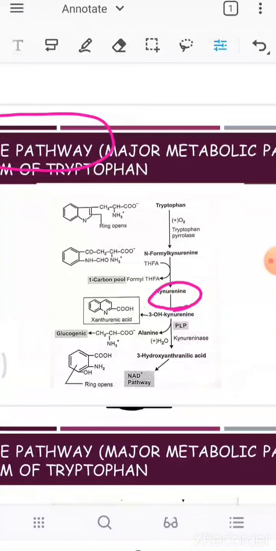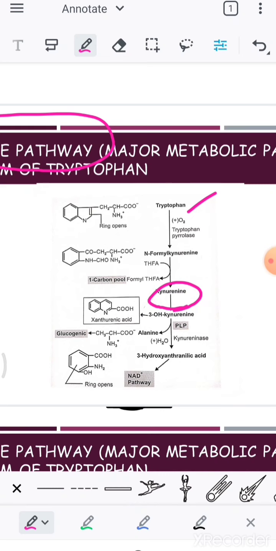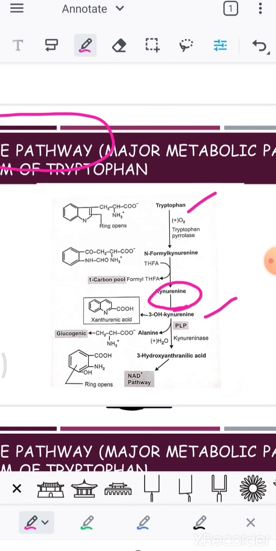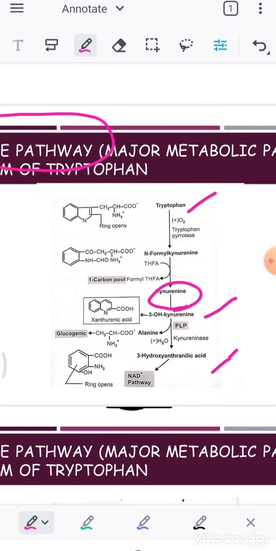So first of all, we got our tryptophan here. This tryptophan is going to be converted into N-formyl kynurenine, and this N-formyl kynurenine is further converted into kynurenine. That kynurenine is going to be converted into 3-hydroxykynurenine, and 3-hydroxykynurenine into 3-hydroxyanthranilic acid. And the reactions will follow after that. So before that, let us just complete this.